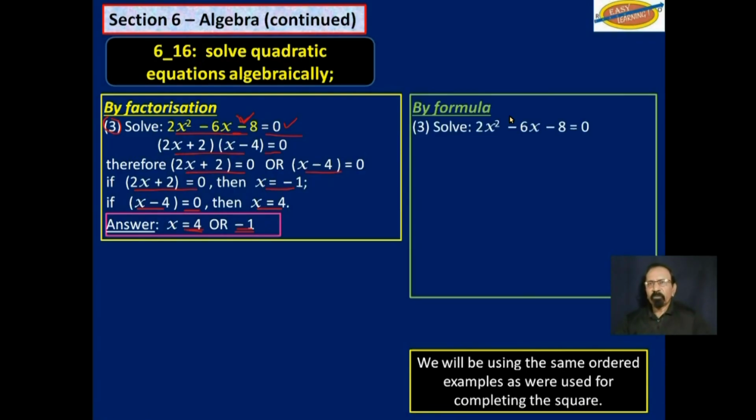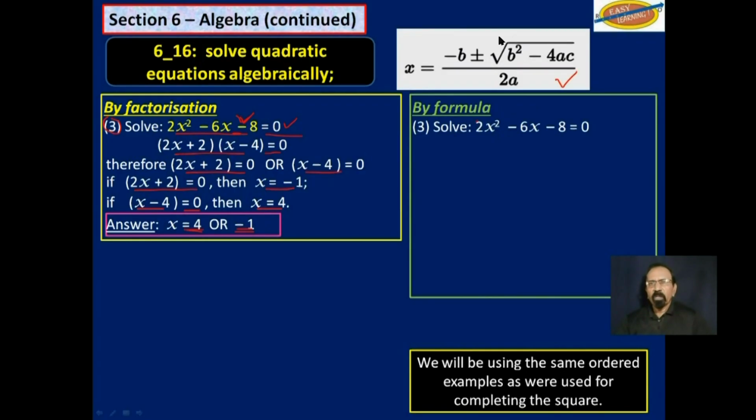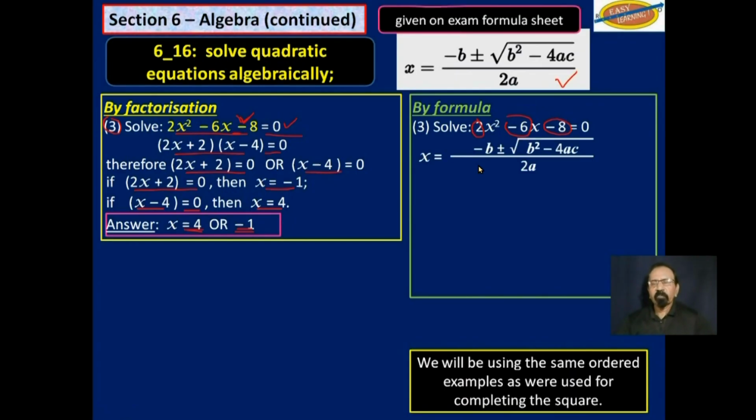By formula, by now you know this is A, that is B, and that is C. So let's substitute. This is a minus B here, but B itself is minus 6. So minus minus 6 will give you a positive 6 there.